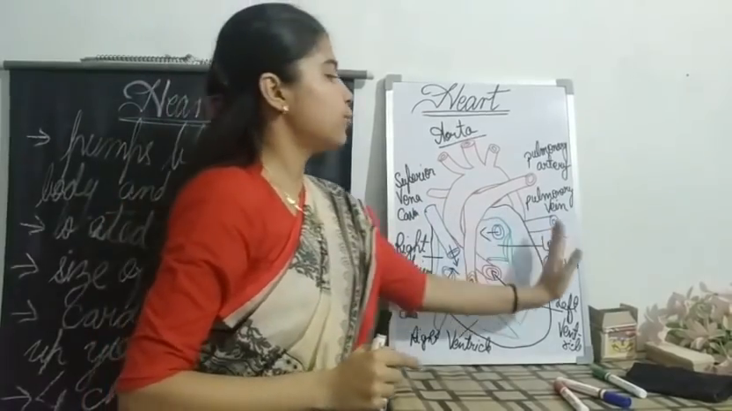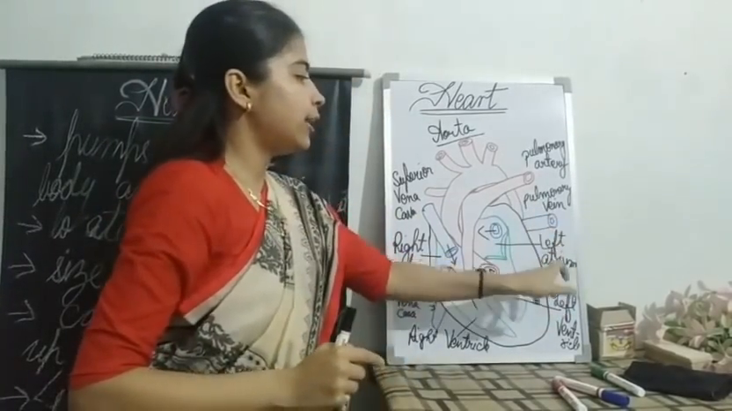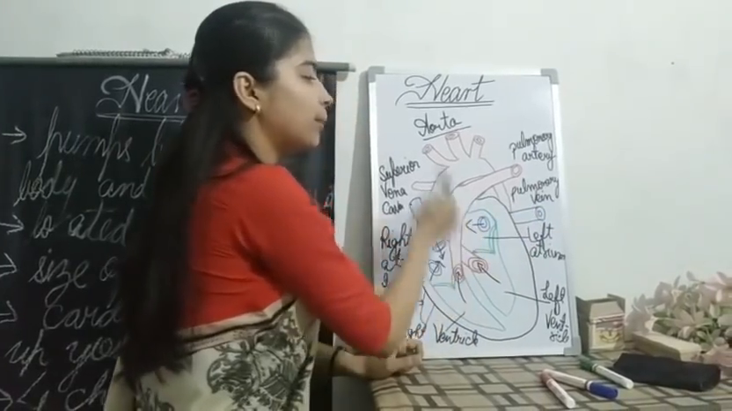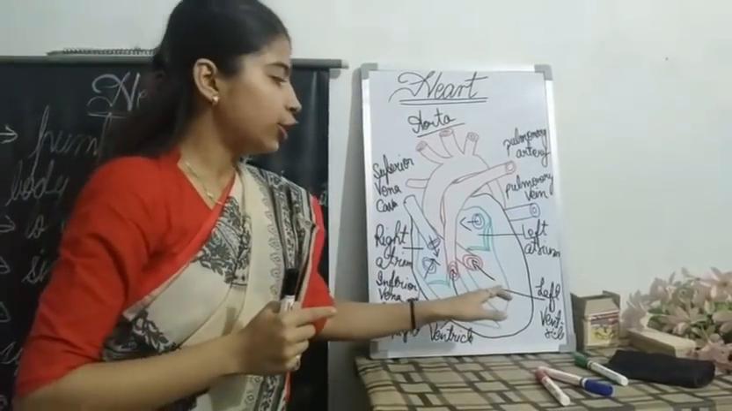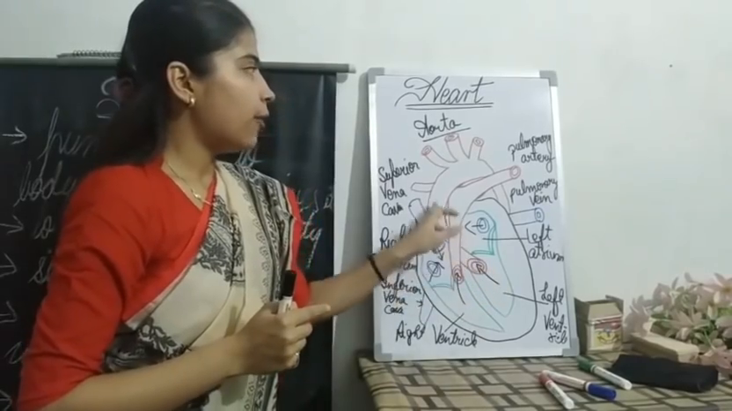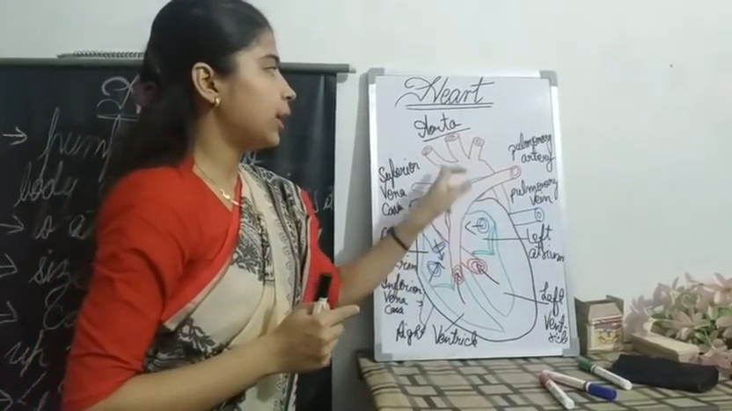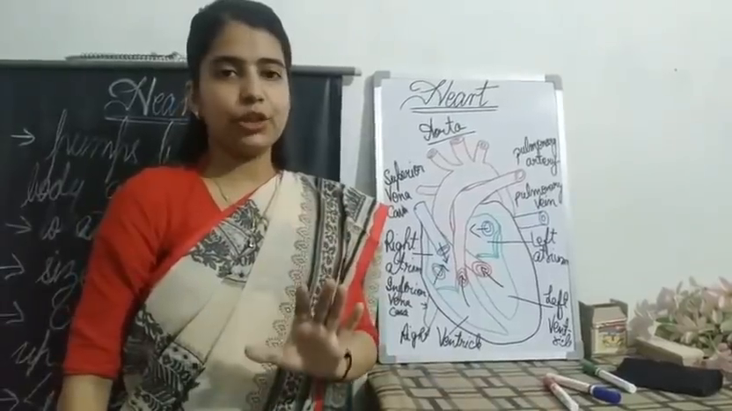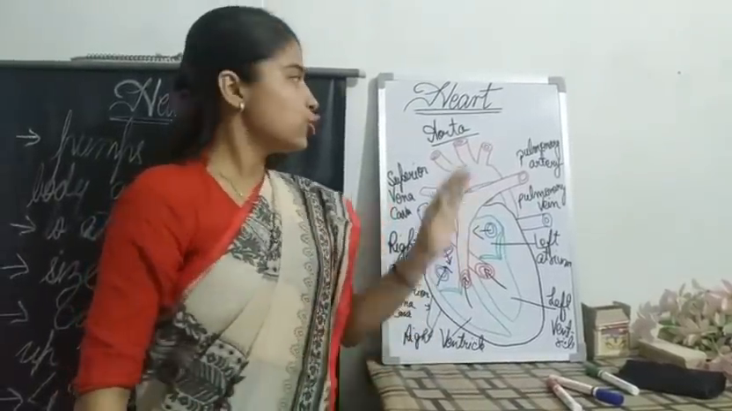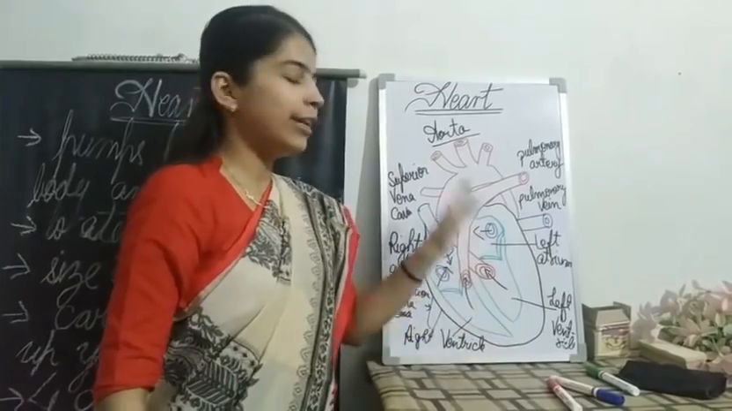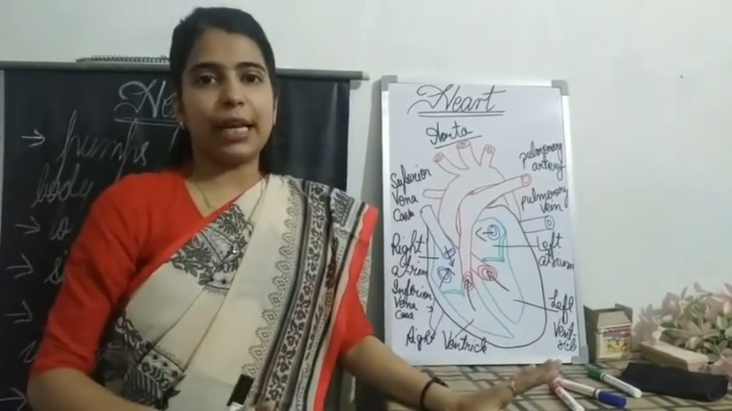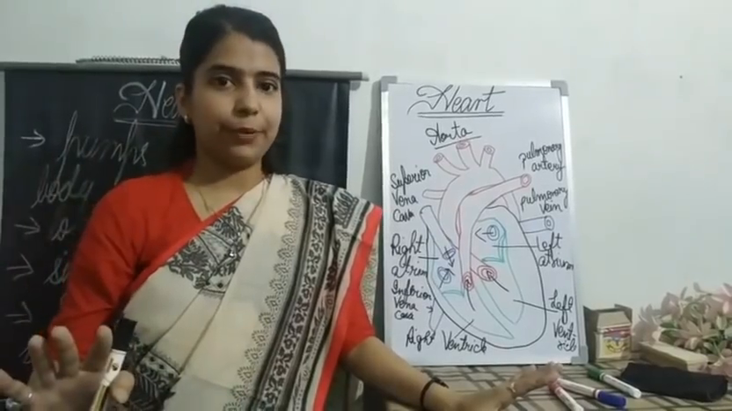Clear? Now let us move towards the left side. In your left atrium, one vein will enter, that is your pulmonary vein. And from your left ventricle, one artery will come out, that is your aorta. Is it clear to you all? So do revise this picture very carefully, and try to draw it several times so that you get practice.